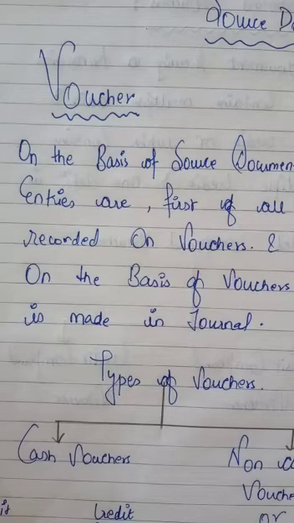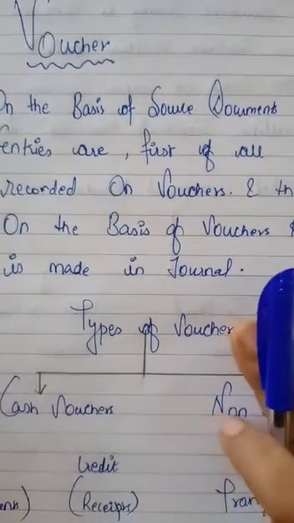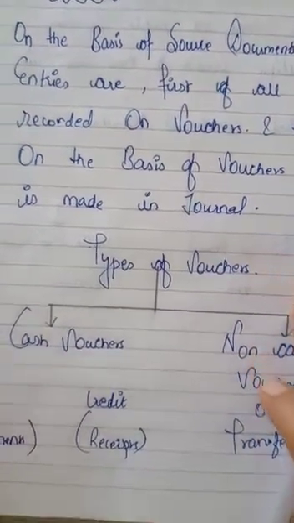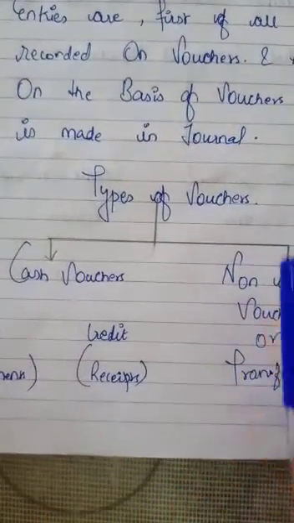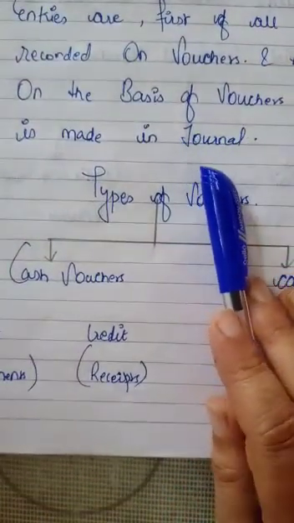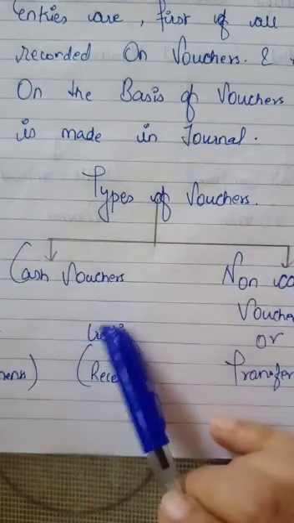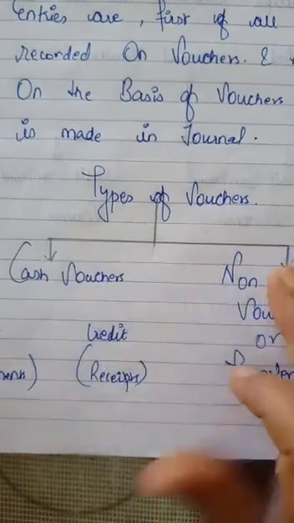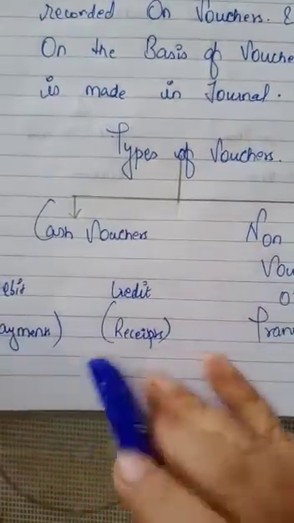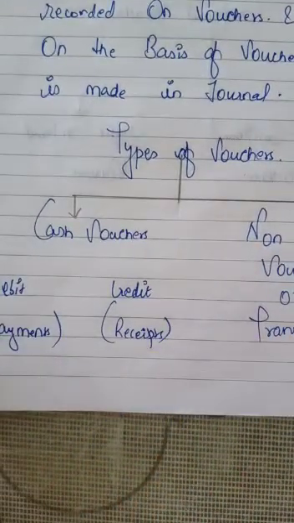So this is the voucher. Voucher plays a very important role. First of all, we record the transaction in voucher from source document, and then from voucher we have to record in journal. There are two types of vouchers: for cash transactions, cash voucher; for non-cash transactions, non-cash voucher; for payments, debit voucher; for receipts, credit voucher.